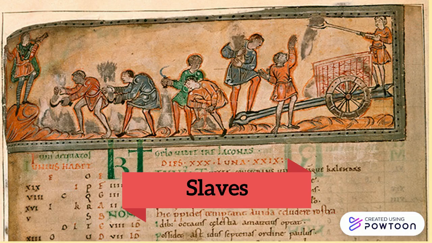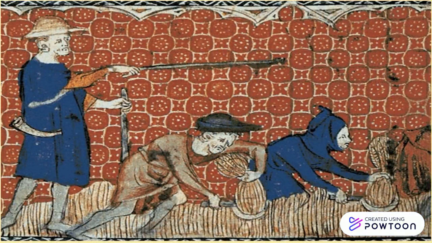Slaves. Slaves made up about 10% of the population and were viewed more as property than people. Owning slaves was a normal part of life for the Anglo-Saxons, but the Normans thought it was cruel. They were not free and had no land. They worked on their lord's land or in his house as servants.